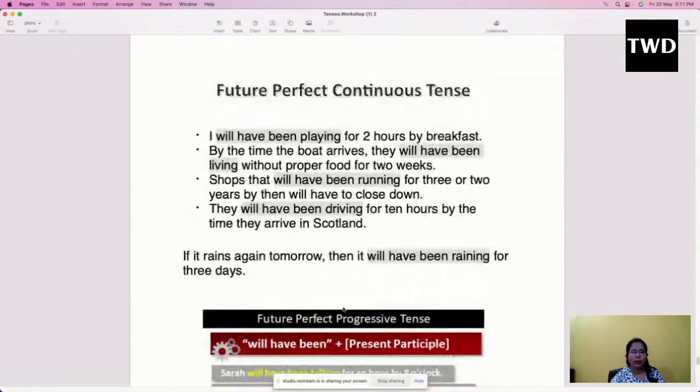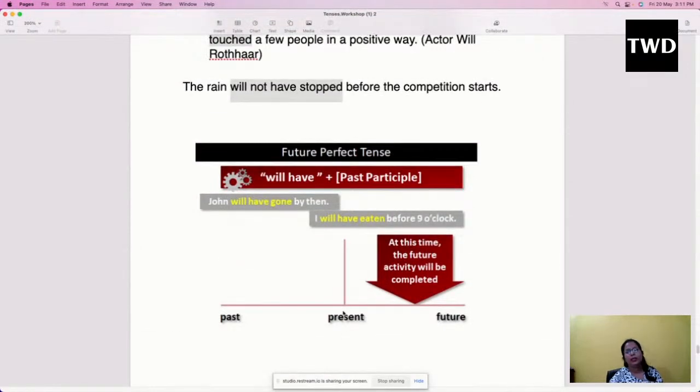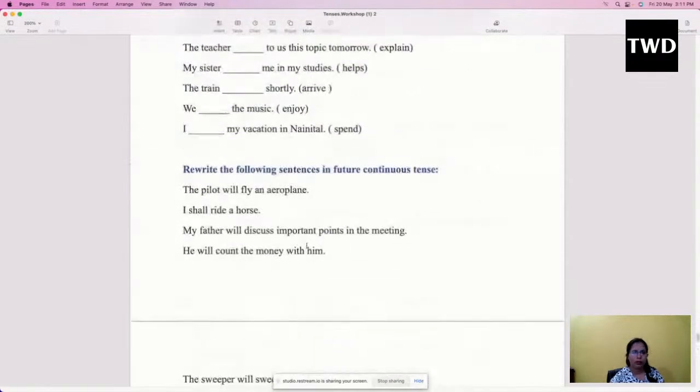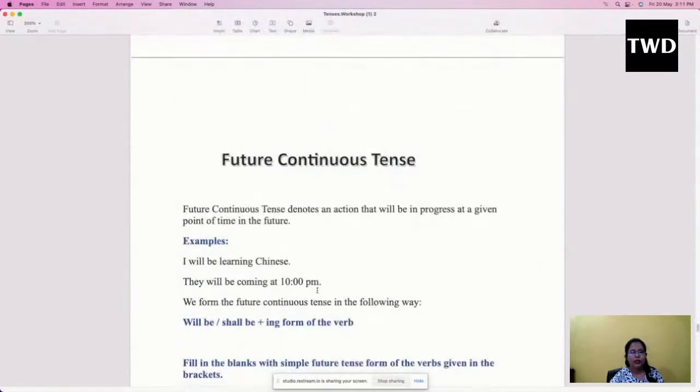But most of the time, we do not use such kind of sentences on a daily basis. On a daily basis we use only the simple form of future tense or the future continuous tense, right? So if you are looking to speak fluently in English, only these two kinds of tenses are needed for you to understand: simple future tense and future continuous tense. So here we have completed knowing about tenses. If you have any question, please ask me.